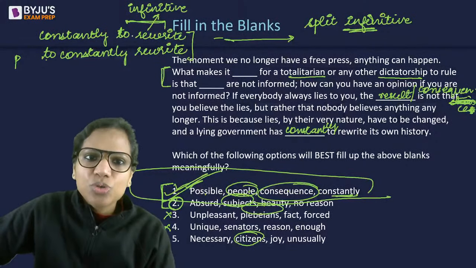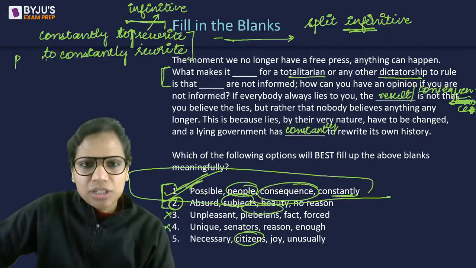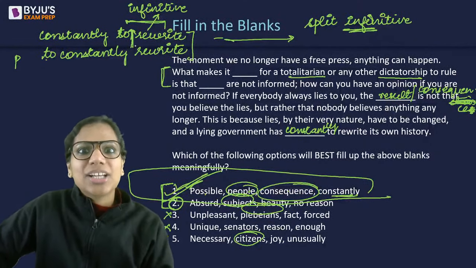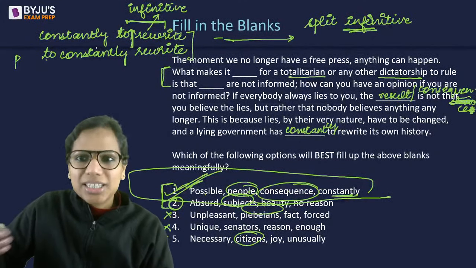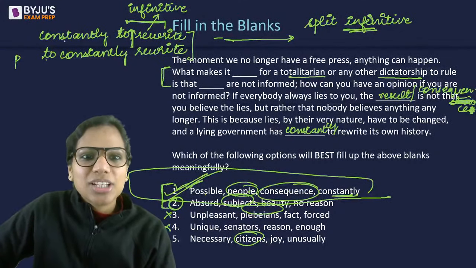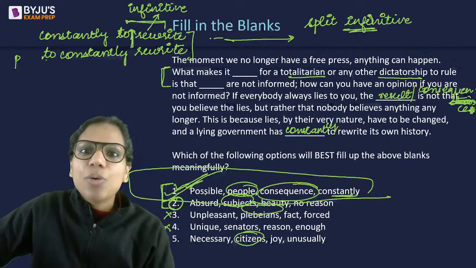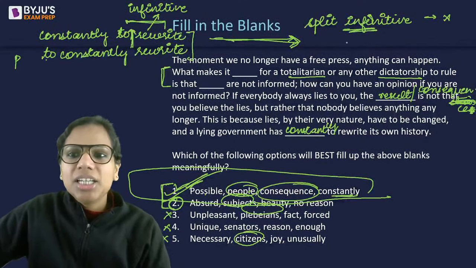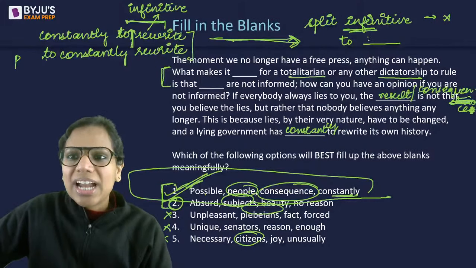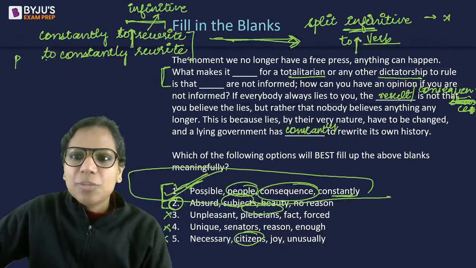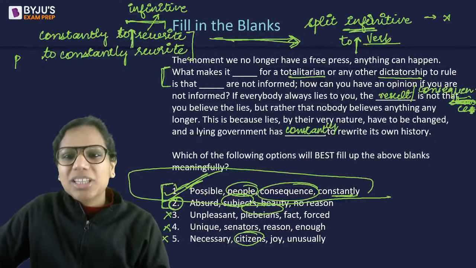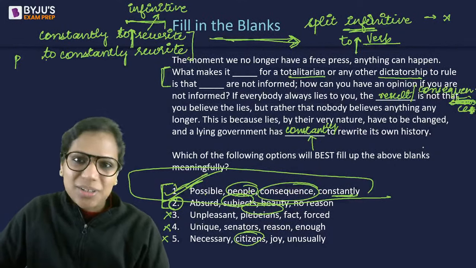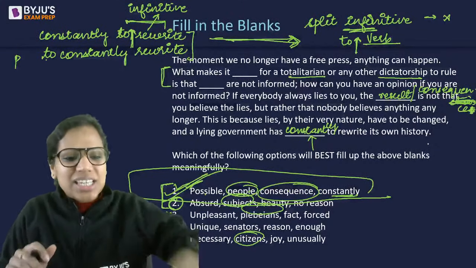Don't put anything in between, right? But we often do this because it feels more natural. Okay, to say it like this. So to constantly rewrite feels more natural as compared to constantly to rewrite. However, strict grammarians, they say that a split infinitive is an error. You can't really separate this to and this base form of the verb by putting some other word in between. So that is why the strict rule has been observed here, and that's why we've written has constantly to rewrite. Okay, I hope this makes sense.